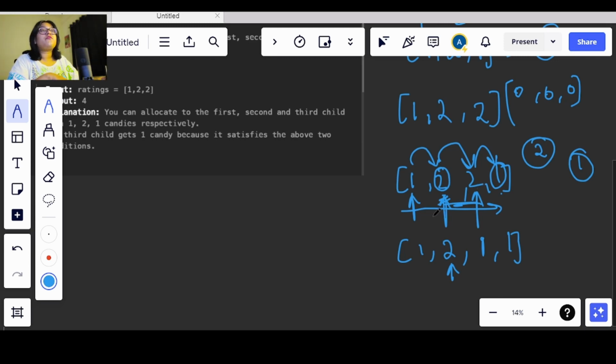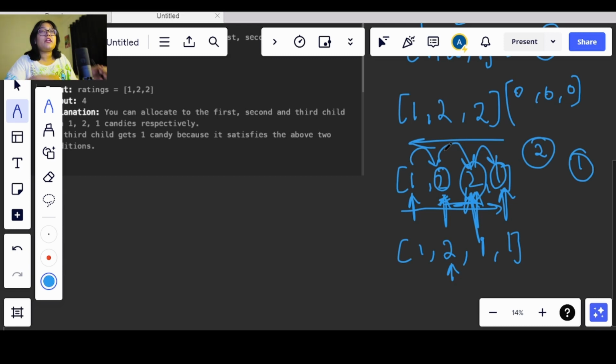So if you are thinking that you will be moving from left to right and comparing in only one direction, then you will get a wrong answer, because you will be leaving out some cases where the next child has a lesser rating than the previous one. In the current state, where this child has a greater rating and both are getting equal candy, this will only be justified if we move from the opposite direction, right?